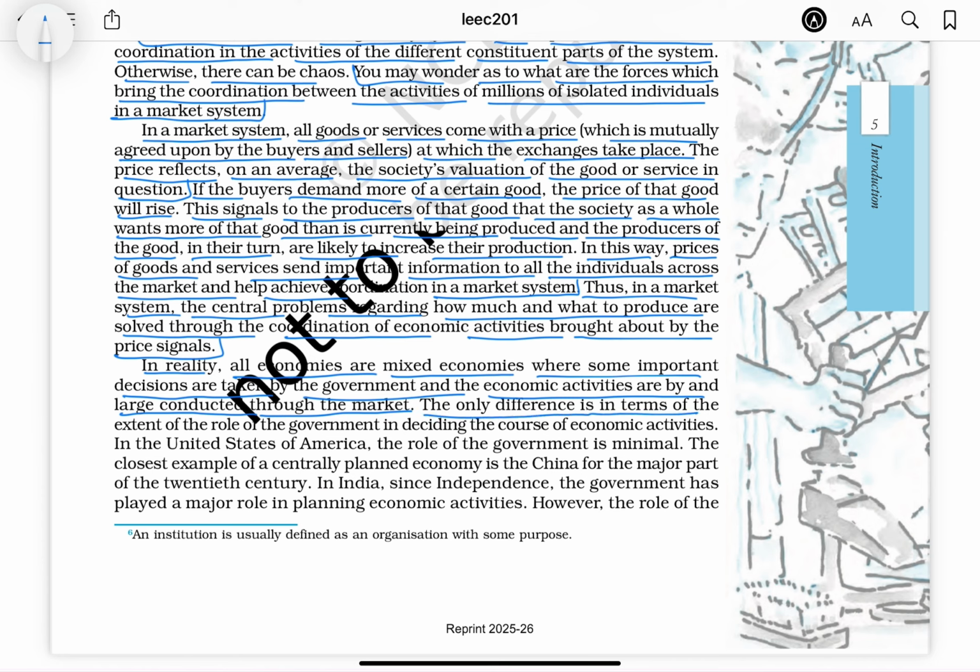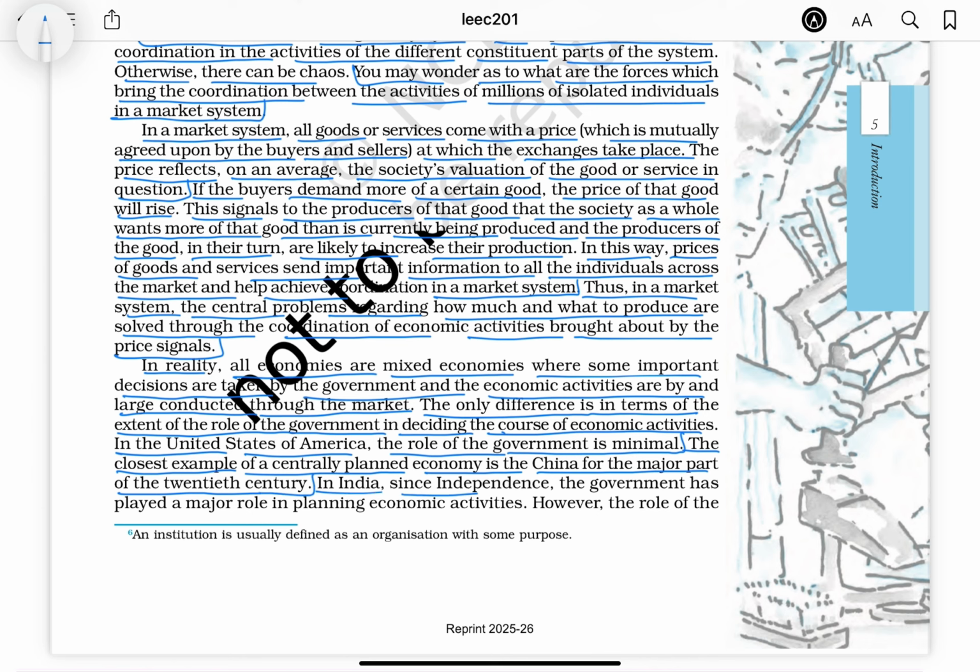The only difference is in terms of the extent of the role of the government in deciding the course of economic activities. In the United States of America, the role of the government is minimal. The closest example of a centrally planned economy is China for the major part of the 20th century.